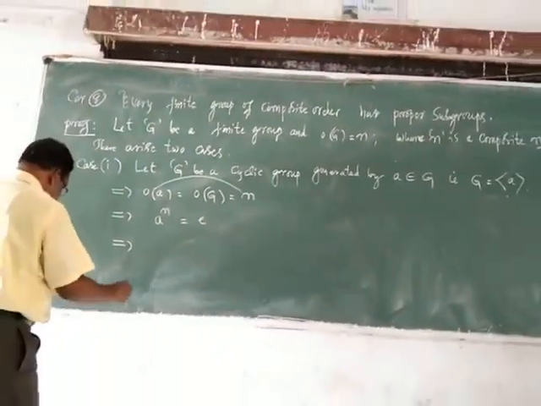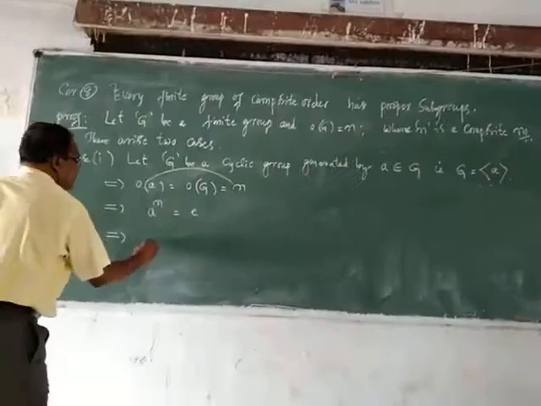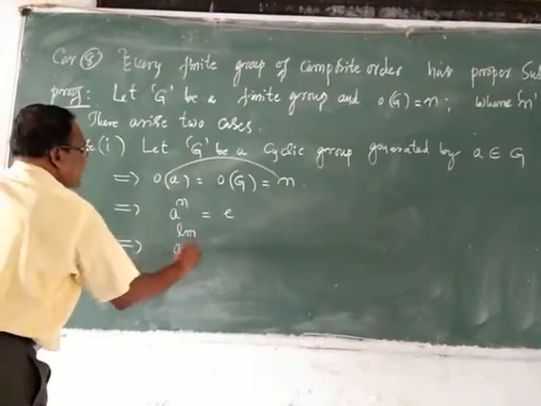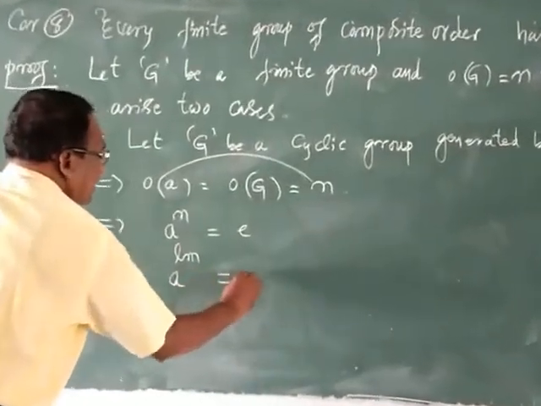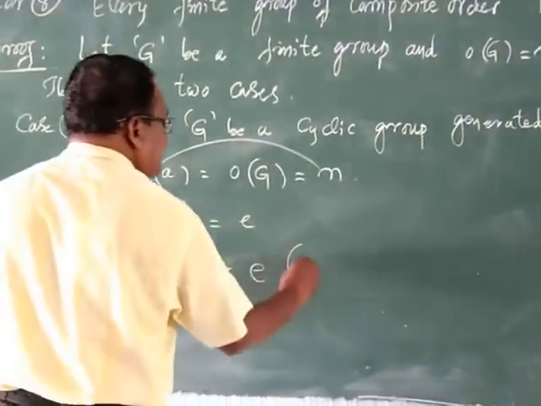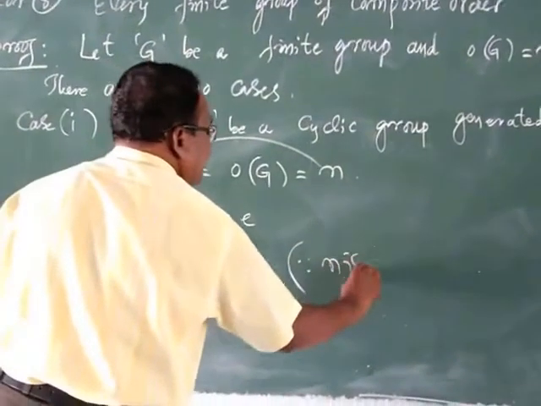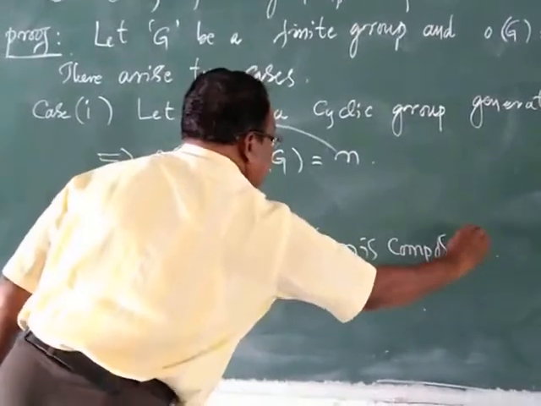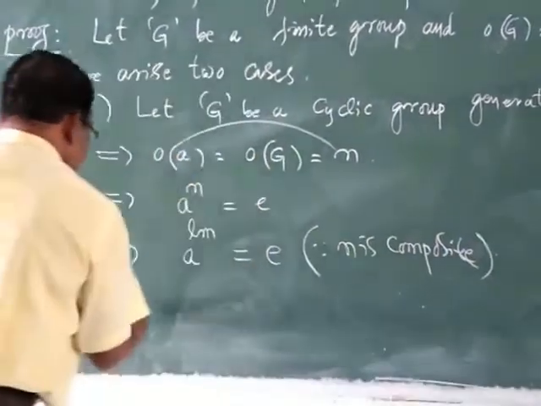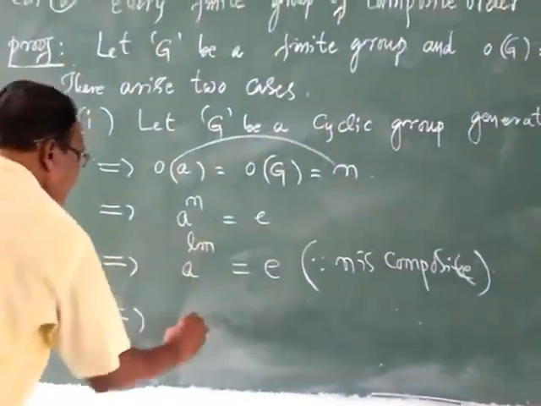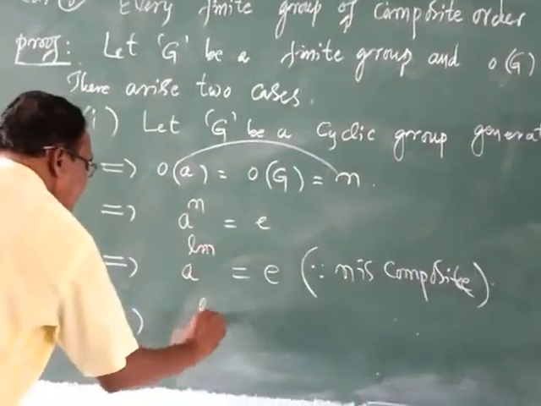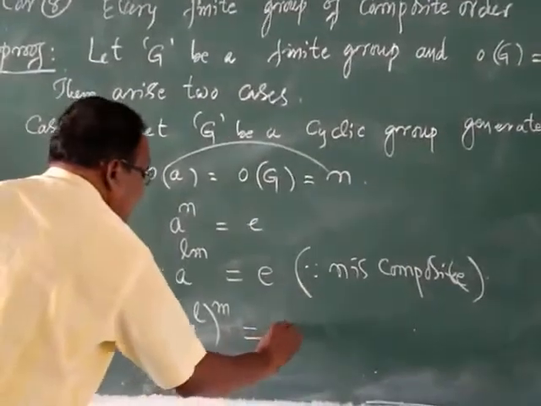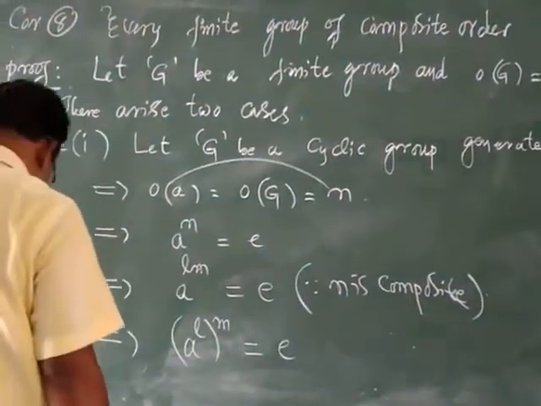Since n is a composite number, it can be written as the product of two integers, say l and m. A to the power lm is equal to E. This A to the power lm can be written as (A to the power l) whole to the power m is equal to E.